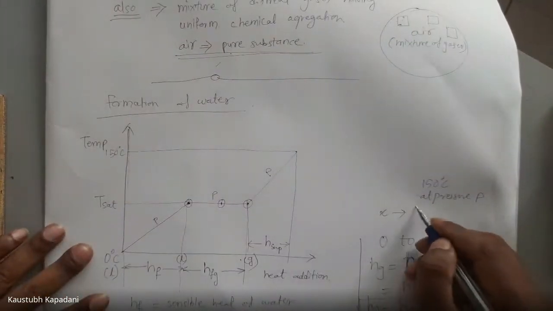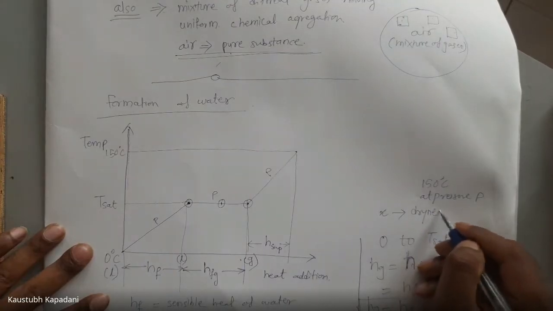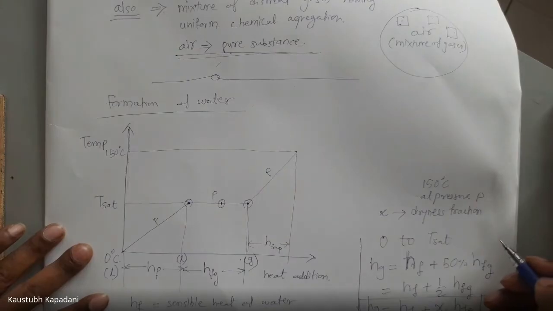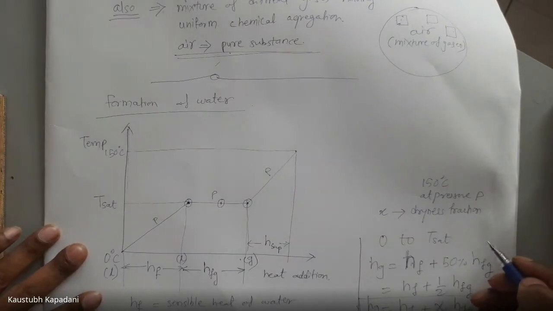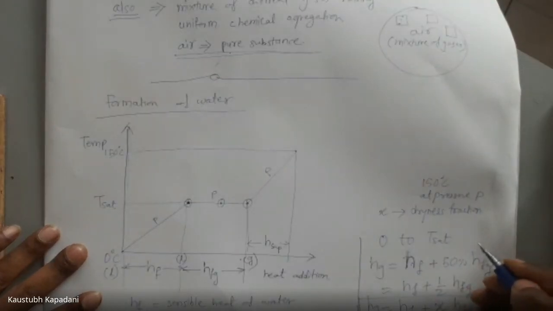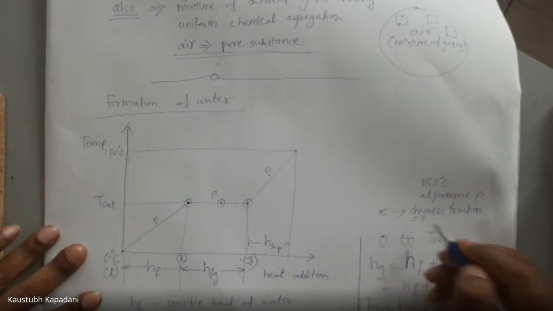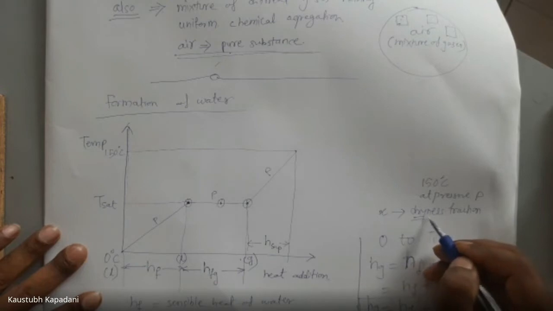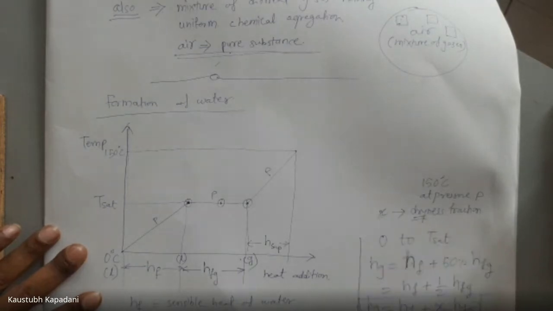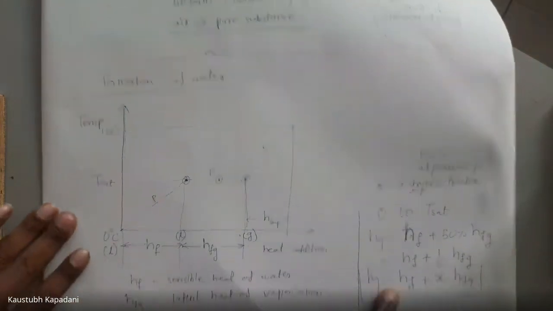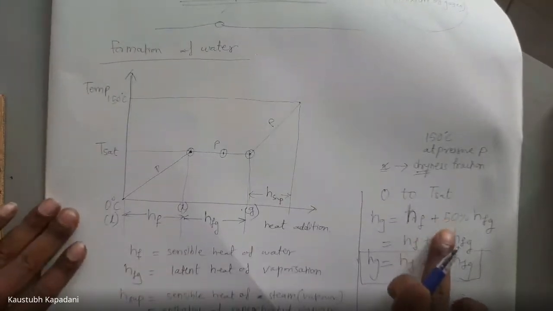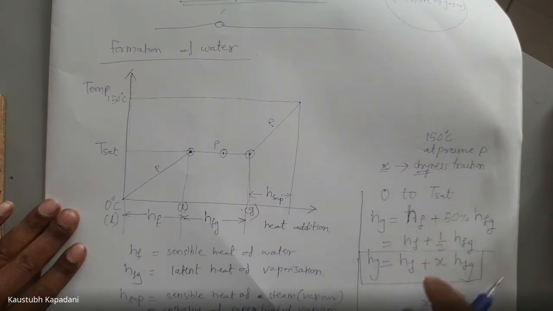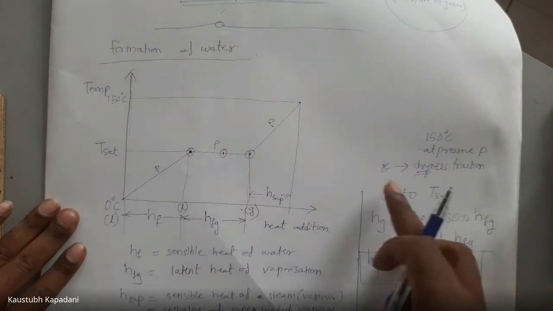We say this X is the dryness fraction. Out of the quantity, how much percent is steam and how much percent is water? That is denoted by X. As I said before, if it is 50%, it means 50% is dry and 50% moisture is present. So this way we can read this.